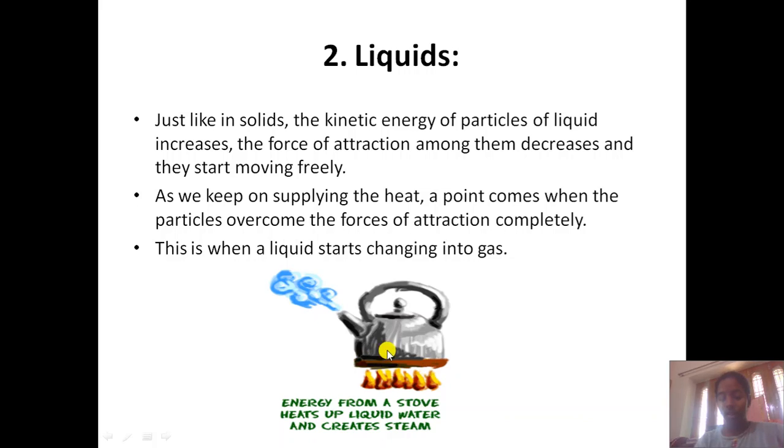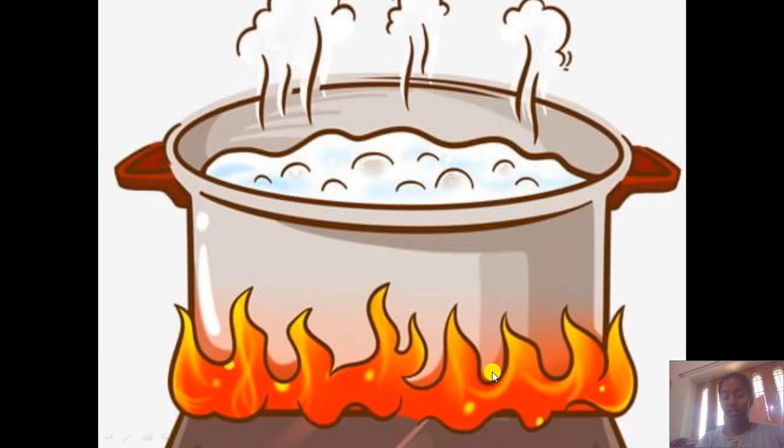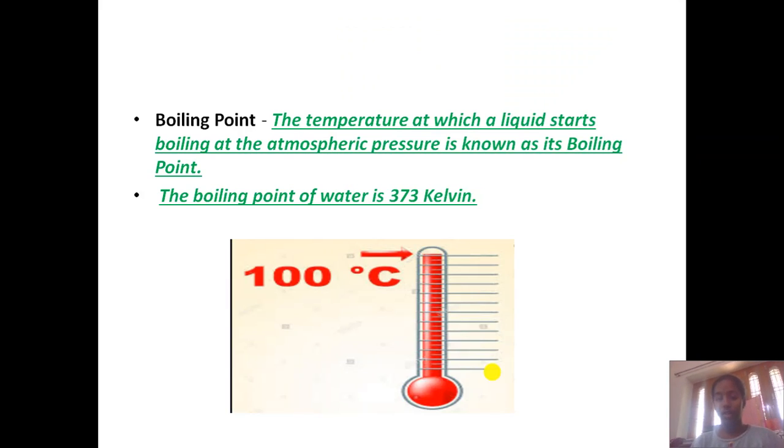We are heating. Here in this container, in this kettle, we are having liquid. You are heating, which is represented by the shaped triangle. So the force of attraction between the molecules again decreases and they can move freely. Now we keep on supplying the heat energy, and what happens? The force of attraction ultimately breaks, and this liquid turns into gas. It changes into gas. So we can give this a name. What name can we give? We can say it as boiling.